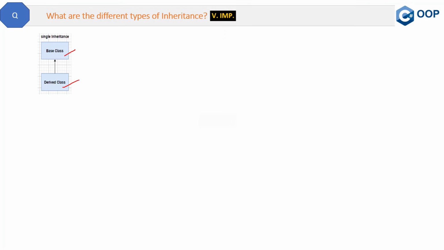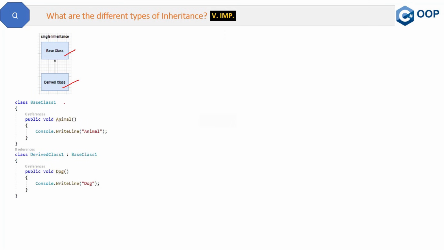So let's see the code also. Here we can see we have one base class 1 and this base class 1 is derived in this derived class 1. So this is the simplest type of inheritance, single inheritance.